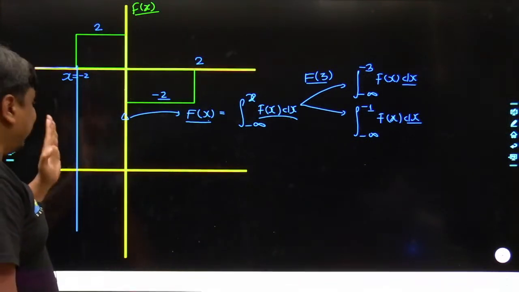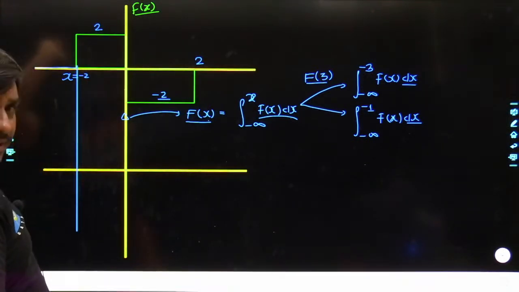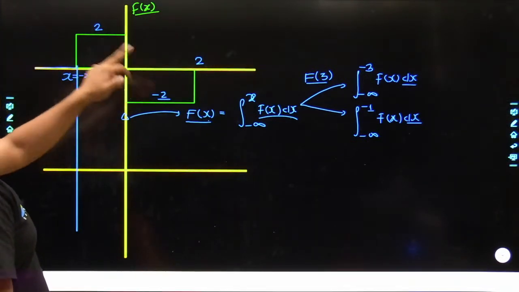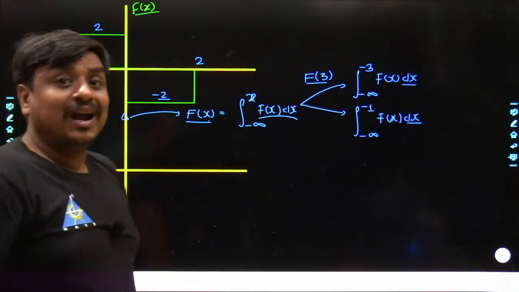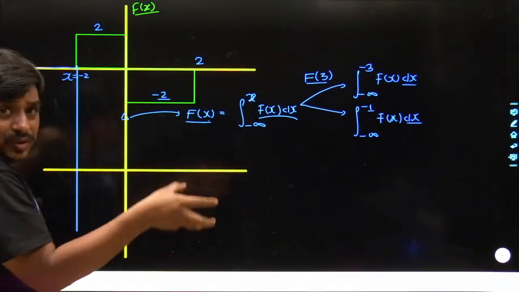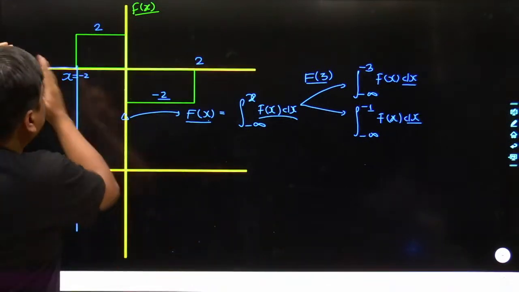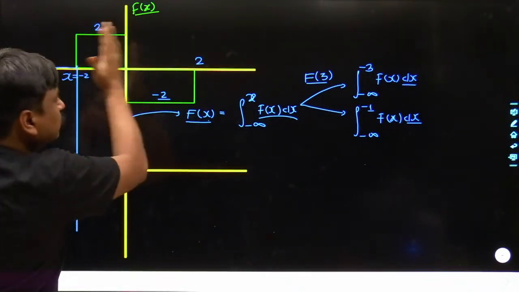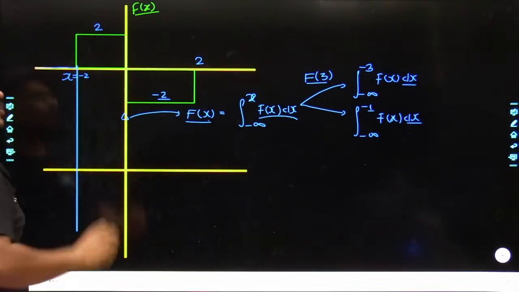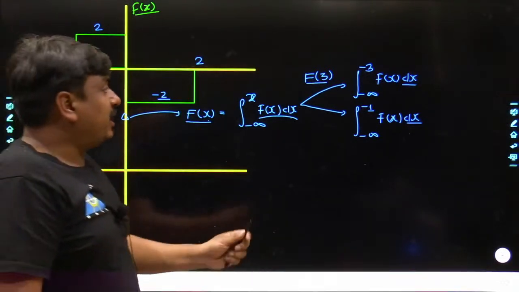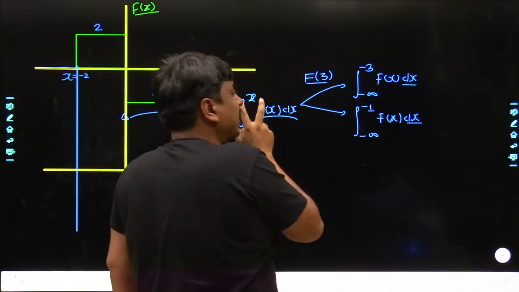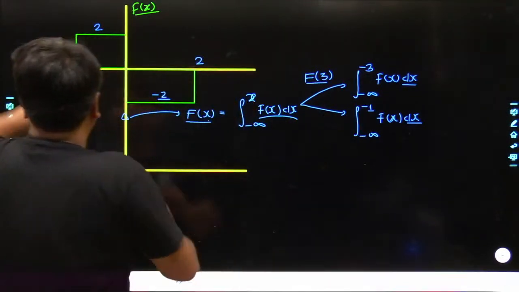At minus 2, the area accumulated from minus infinity to minus 2 was 0, and from here onwards the area would start getting accumulated. Would the accumulated area be positive or negative? As you move from negative to positive side, or from left to right, this area would be regarded as positive, and as the area under the curve is positive, the value of capital F of x would be positive from minus 2 to 0.